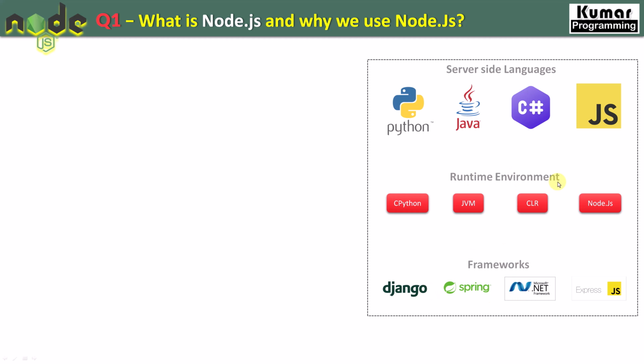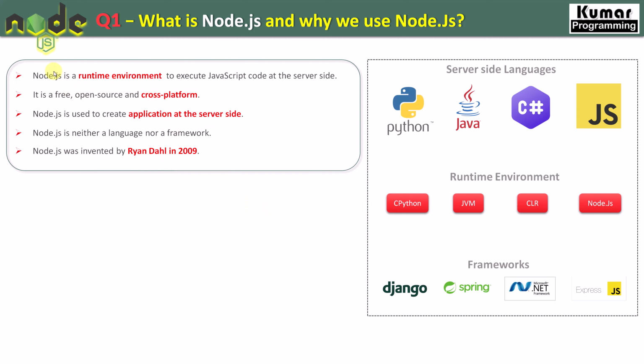They compile these languages, handle garbage collection and memory management; everything is done by the runtime environment. So again, I'm repeating, Node.js is a runtime environment, right? Node.js is a runtime environment to execute JavaScript code at server side, right? And it's free, open source, and supports cross platform.